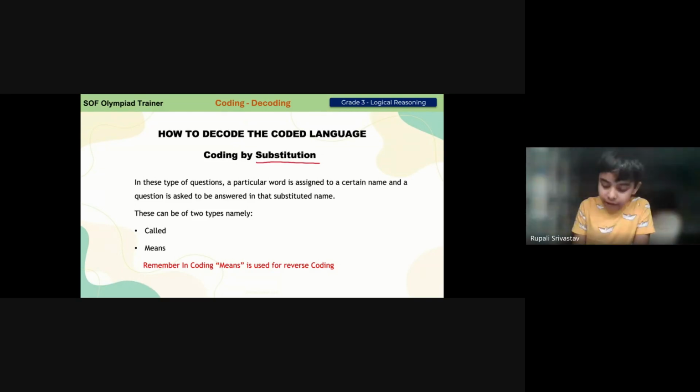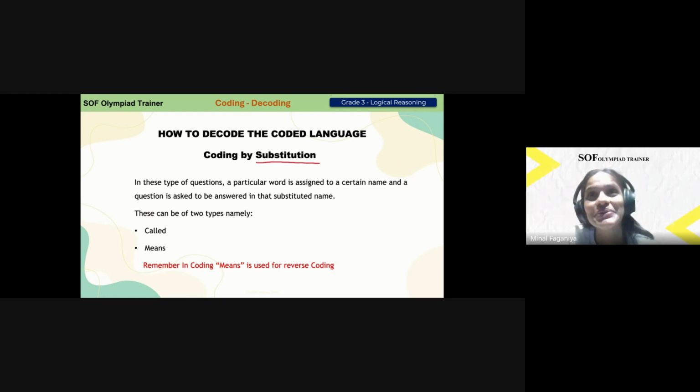Coding is when there is a secret language, or any language that two people know, so if we hand it out to the wrong hands, they won't understand it. And decoding is when we get the code our friend has given us, and we have to find the real letters to find the meaning. Absolutely, yes. That's exactly what we call coding and decoding. Very good, Arjun. Very well explained.